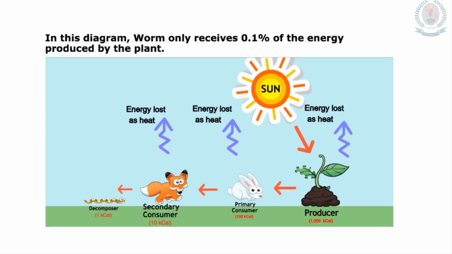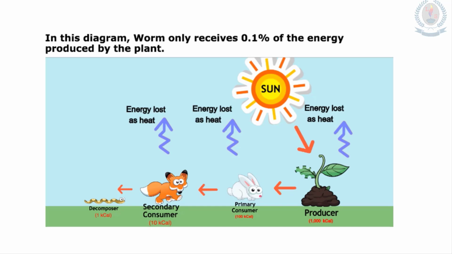So by using this diagram, what can you see? Yes, from one trophic level to another trophic level, energy is lost as heat. And also you can see only about 10% of the energy entering a trophic level is passed on to the next trophic level.